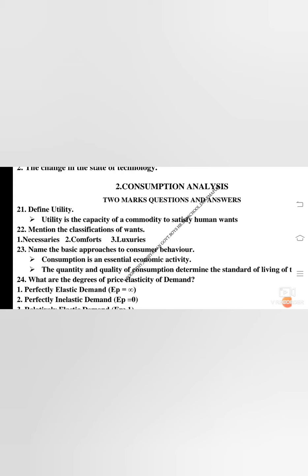First we will see about utility. Define utility. Utility is the capacity of a commodity to satisfy human wants. Utility means usefulness. In economics, utility is the capacity to satisfy human wants.